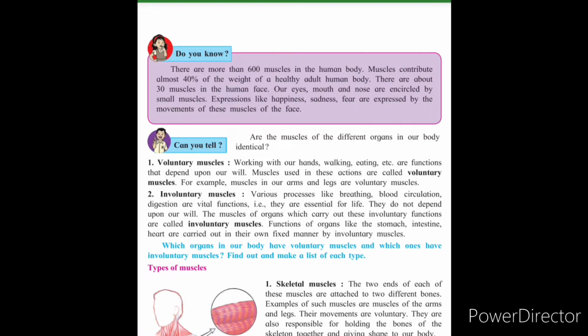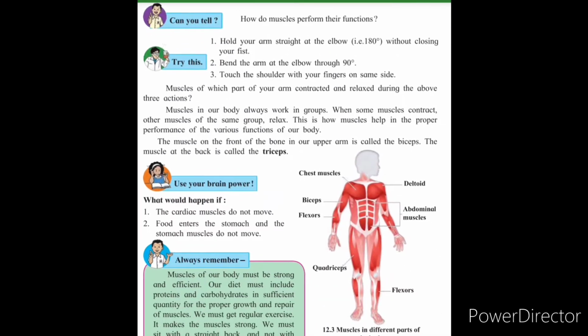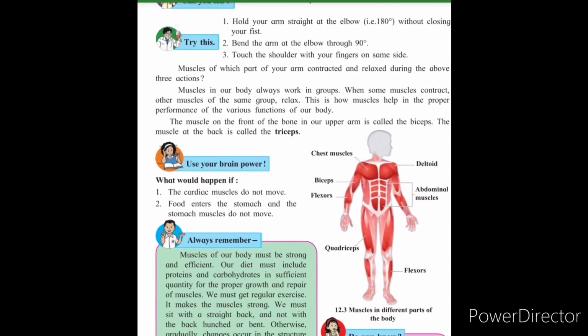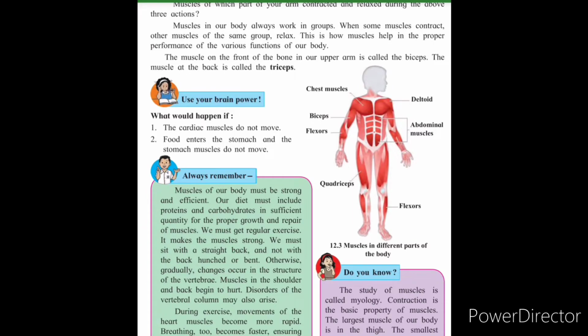These muscles are located in various parts of our body internally. According to that, the types of muscles are given here. First is skeletal muscles, second is heart or cardiac muscle and another is smooth muscles. The concept of biceps and triceps we studied in this chapter.